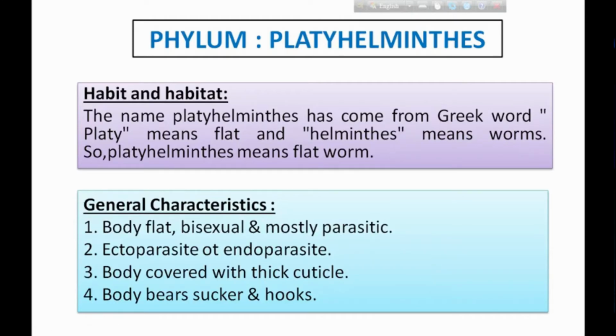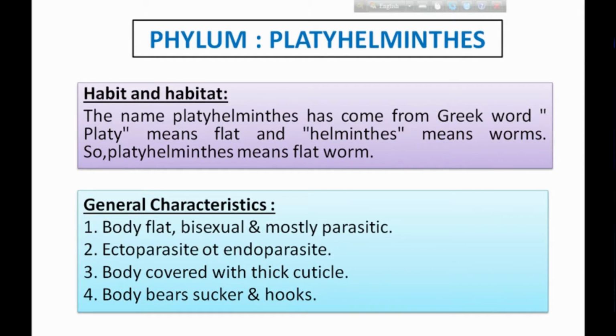Then Platyhelminthes. The name Platyhelminthes has come from two Greek words. Platy, that means flat, and helminthes means worm. So Platyhelminthes means flatworm. Mostly they are ecto or endoparasitic. Many species live on organisms as ectoparasites. Some animals of this phylum live in wet and damp soil also.